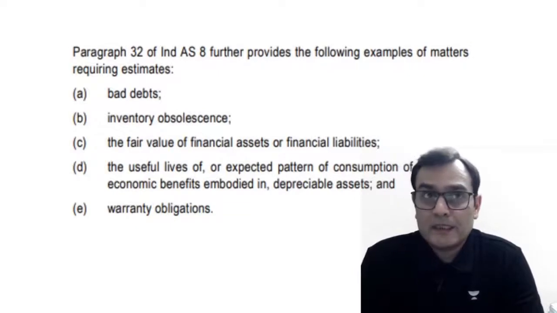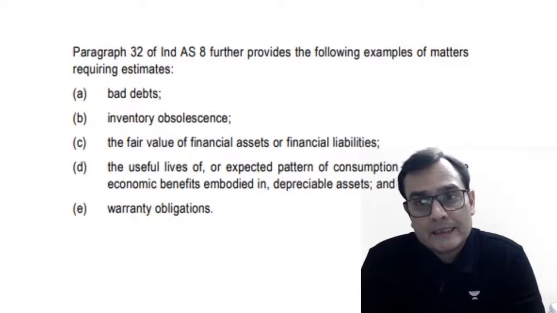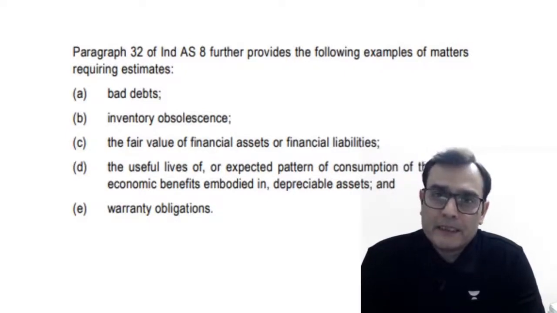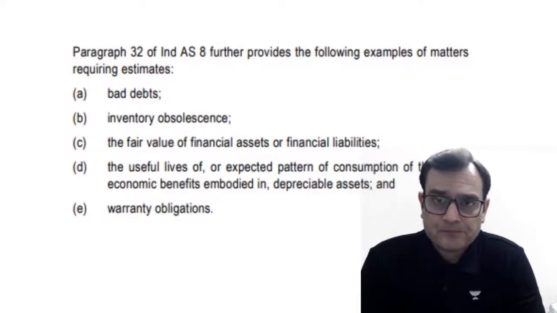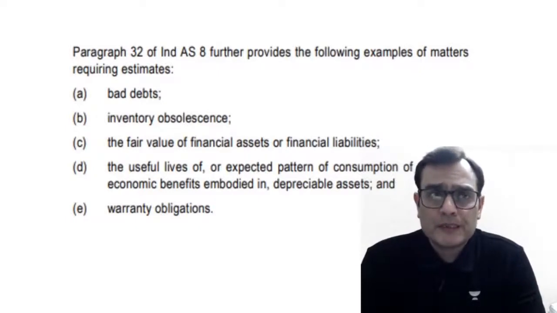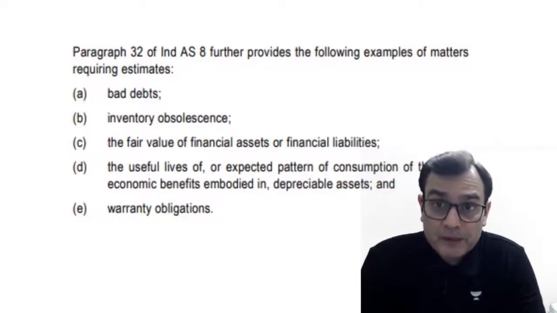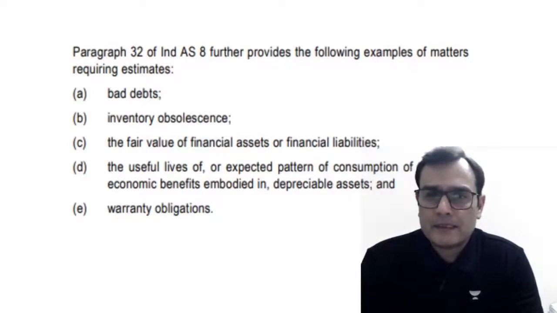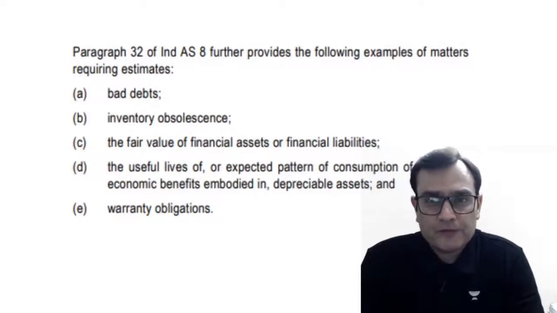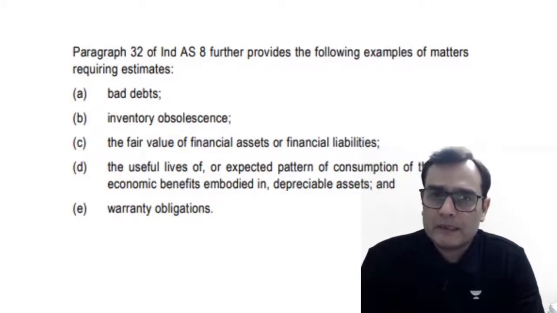And similarly, when a company is making, let's say, a provision for warranty obligations under Ind AS 37, you need to make an estimation of what the expected outflow is when these warranty obligations would be settled. Similarly, when you're looking at Ind AS 16 or Ind AS 38, the useful life of a tangible item or the useful life of an intangible item, the residual value, the useful life of the asset, they're all supposed to be accounting estimates.